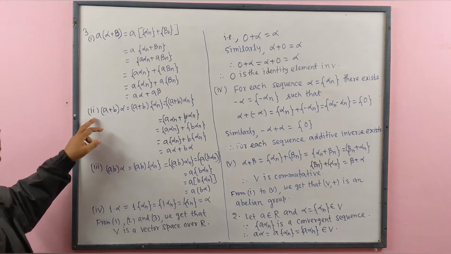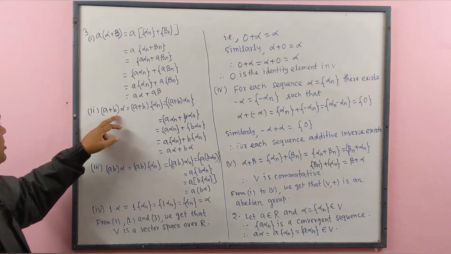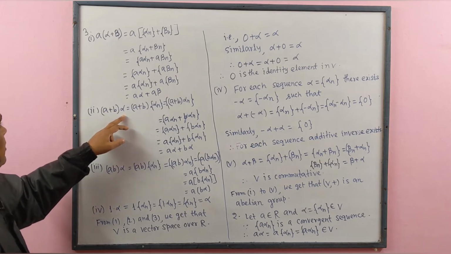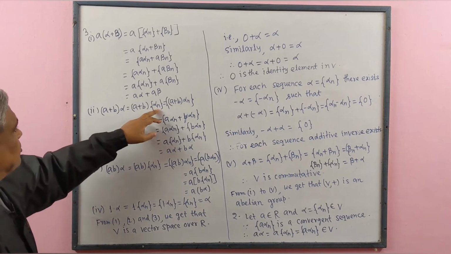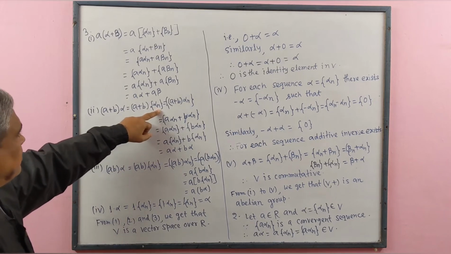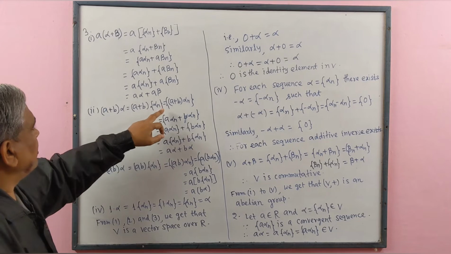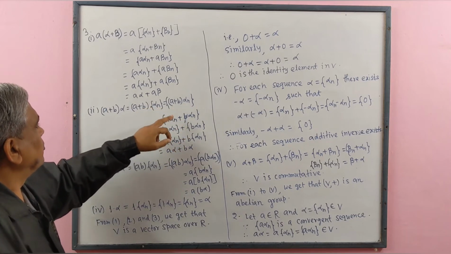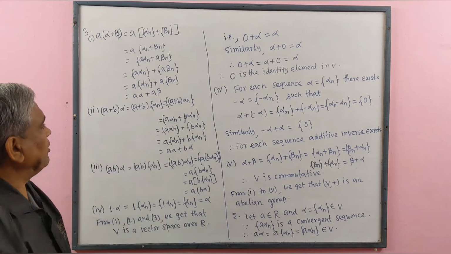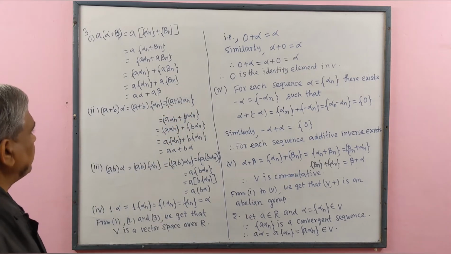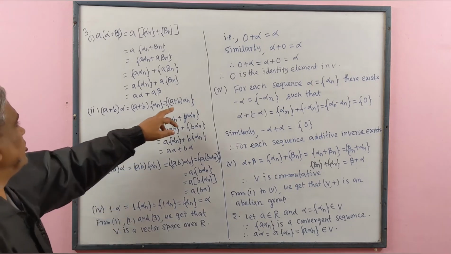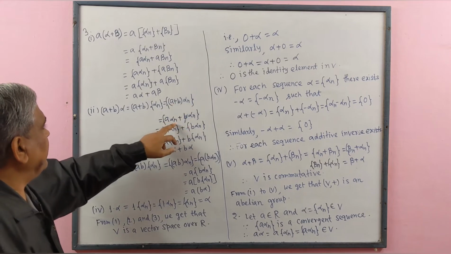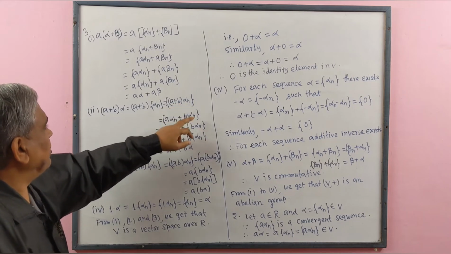Number 2. A and B be two real numbers. Here A plus B under bracket alpha. This alpha means a sequence whose generalized term is alpha n. This means a sequence whose generalized term is A plus B alpha n. Since A, B, alpha n all are real numbers, therefore distributive law holds, means we get A alpha n plus B alpha n.